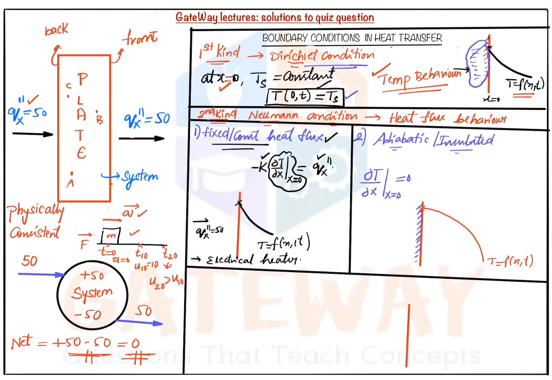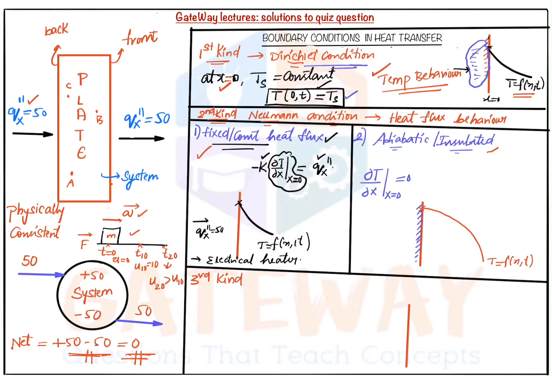Right. This is the case of adiabatic or insulated. But in our question, it is not the case. So one of the boundary conditions we've got in our question is this, about heat flux. Next, we'll also discuss the third kind. There are three kinds of boundary value conditions here in heat transfer.